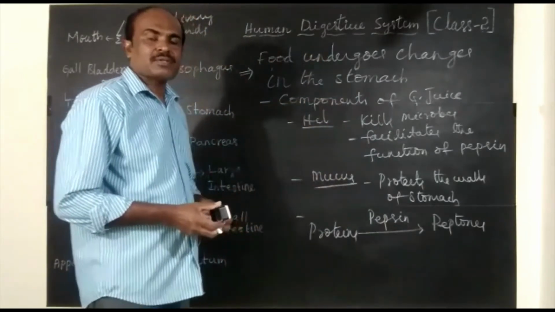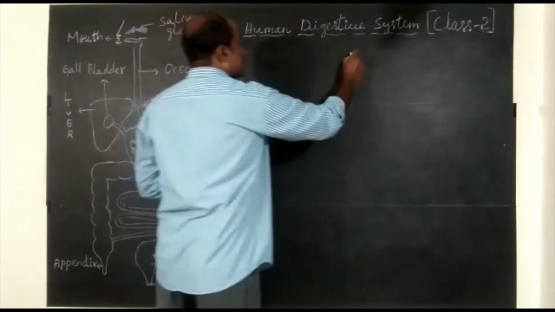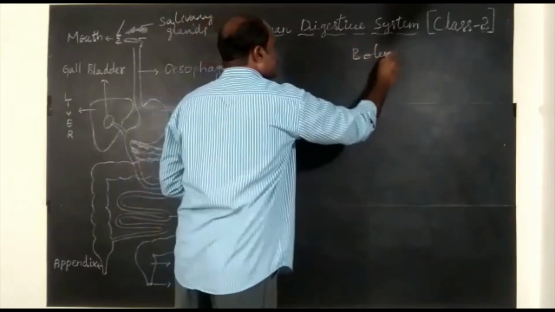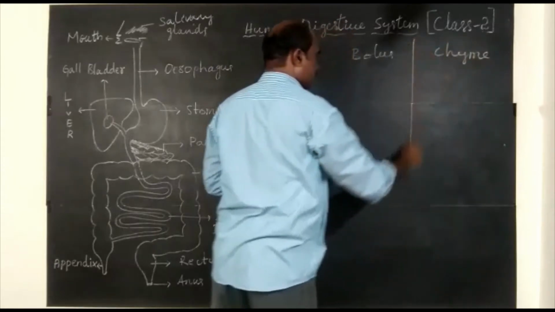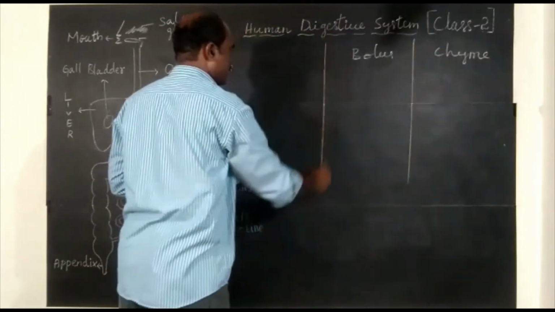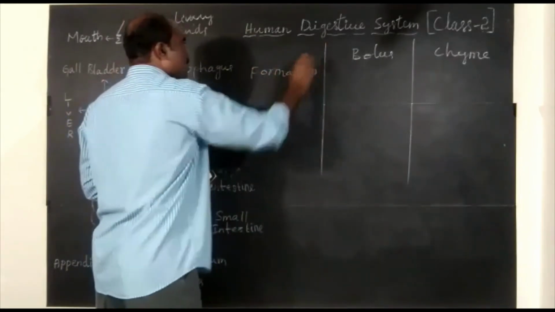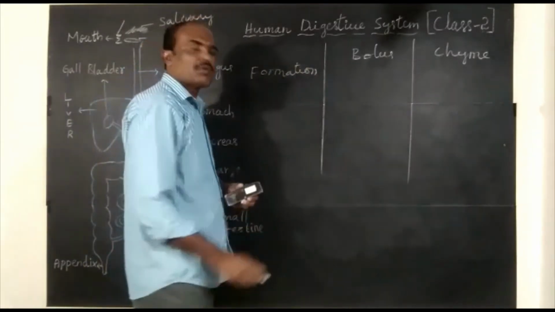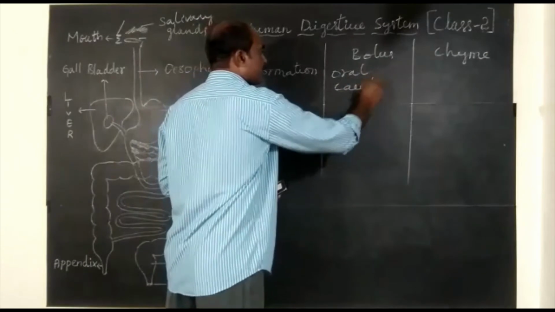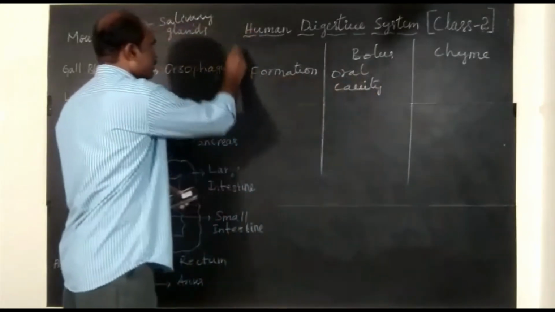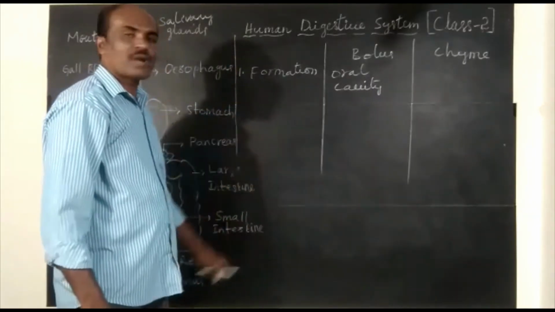Now let us talk about what is bolus and what is chyme. Bolus is formed in the mouth cavity, the oral cavity. First difference, formation. Bolus is formed in the oral cavity.